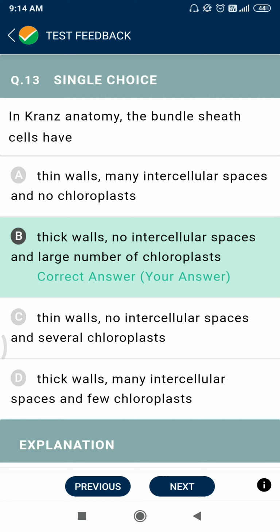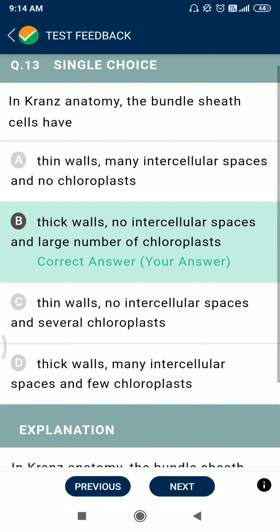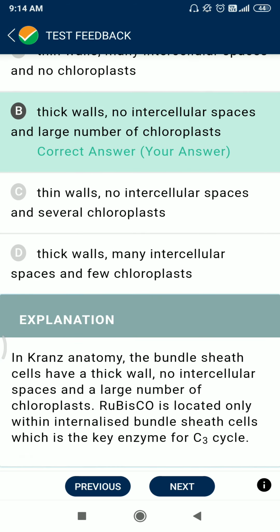Question number 13. In Kranz anatomy, the bundle sheath cells are, option B, correct: thick walls, no intercellular spaces and a large number of chloroplasts. Explanation: in Kranz anatomy, the bundle sheath cells have a thick wall, no intercellular spaces, and a large number of chloroplasts. Rubisco is located only within the bundle sheath cells, which is the key enzyme of the C3 cycle.